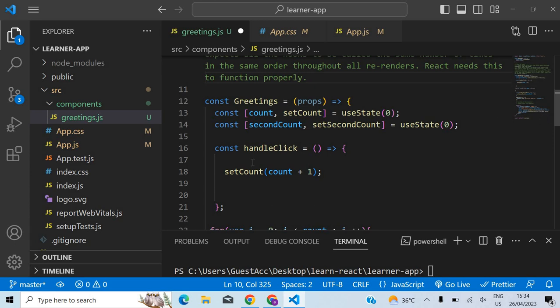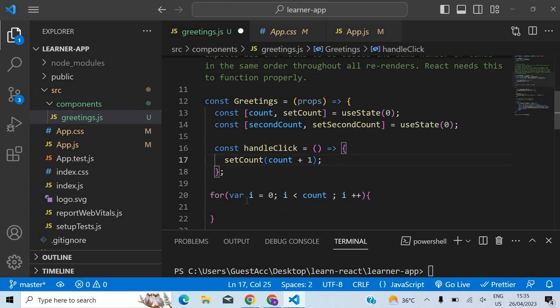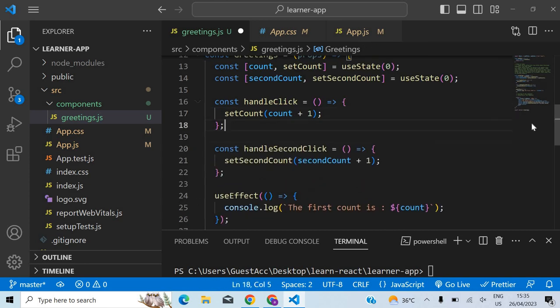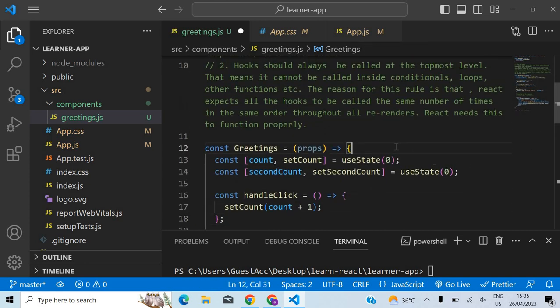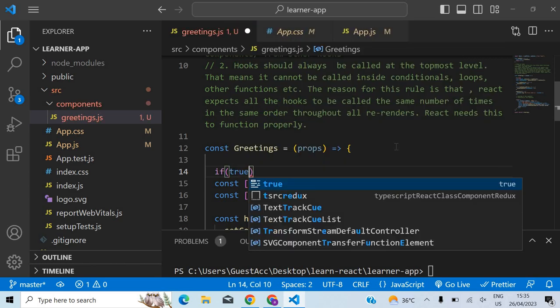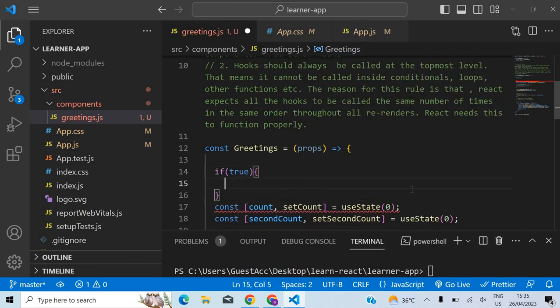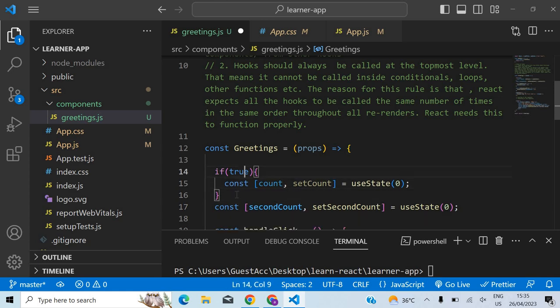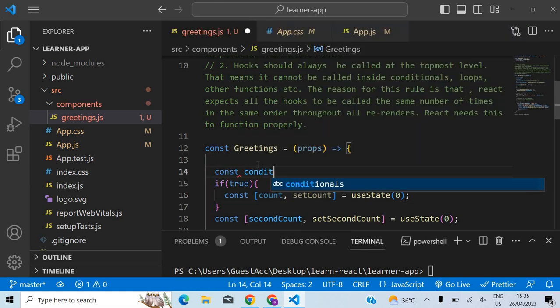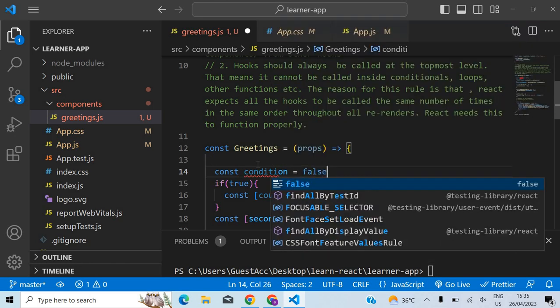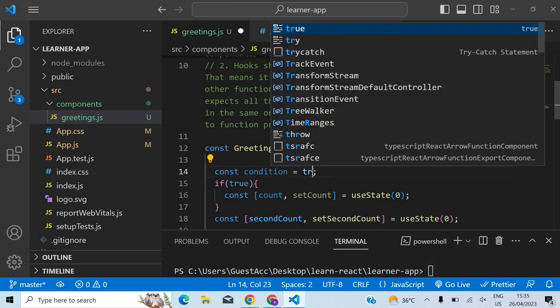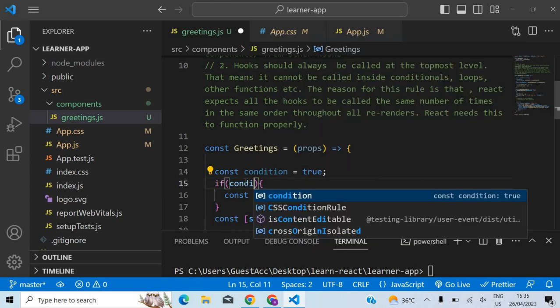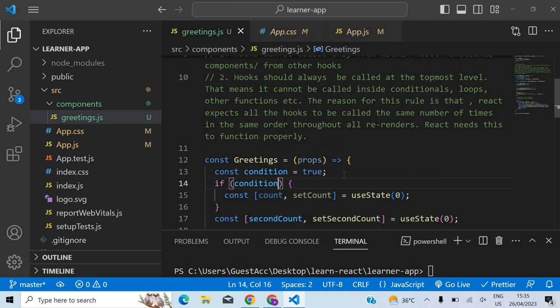Now let's do one thing. Let us try to define a hook inside a conditional and see what happens. Let me say if true. Even though this condition will always be true, anyway, we will still see. Let's have a variable condition equal to false. Okay, let's set that to true. Let's see what happens in this case.